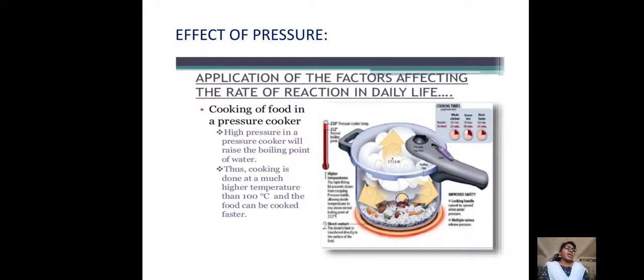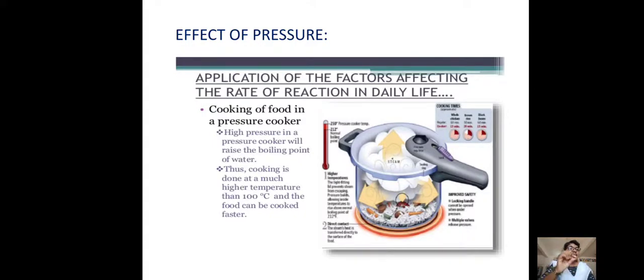And here I forgot one point in catalyst. See, in catalyst there are two types of catalysts. One is positive catalyst and another one is negative catalyst. If there is a positive catalyst in the reaction, the rate of reaction increases, because the positive catalyst decreases the activation energy. Okay, a positive catalyst decreases the activation energy, so the rate of reaction increases. And there are some negative catalysts.